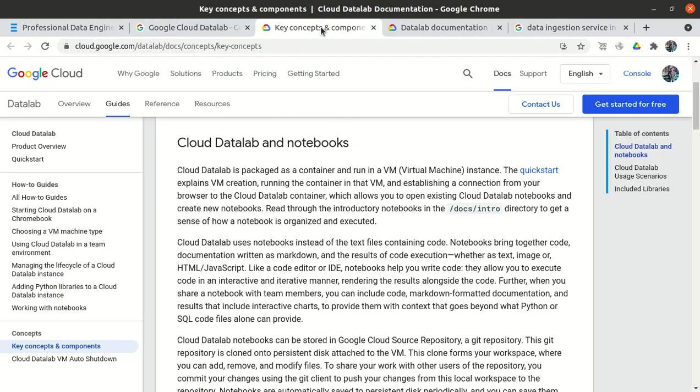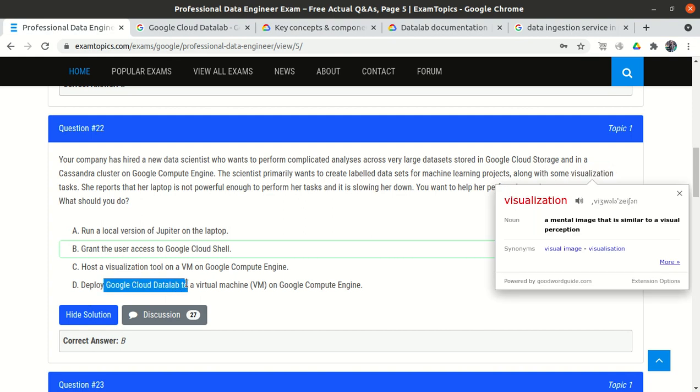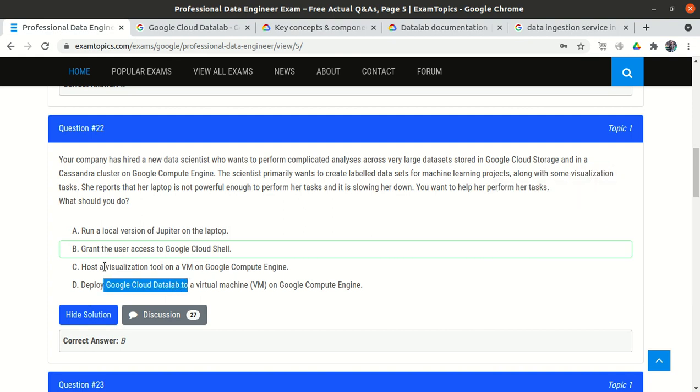And Cloud Data Lab can be installed on the VM as well, because if you look at the official documentation, it is mentioned that Cloud Data Lab is a package. We can run it as a container, and we can run it on a VM as well. In the question it is mentioned we need to perform some labeling on the data set, and also visualization. So Cloud Data Lab works perfectly, rather than installing some other visualization tool.